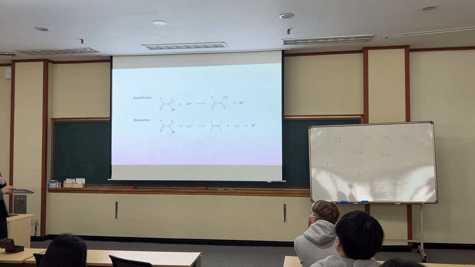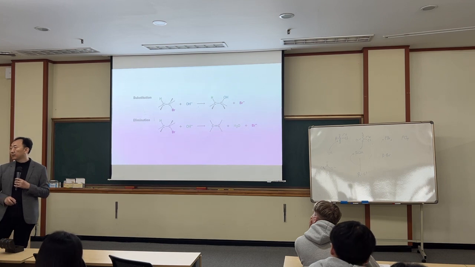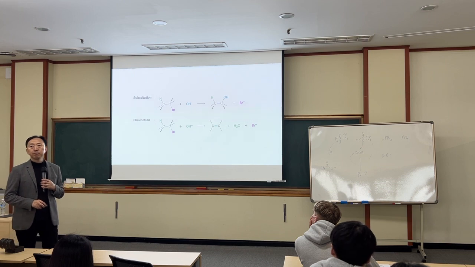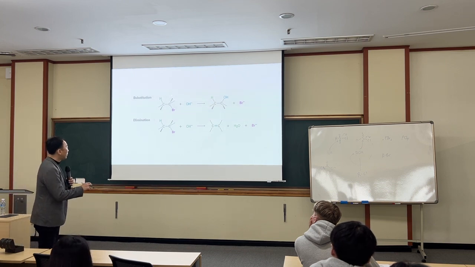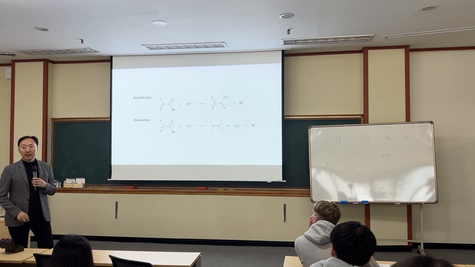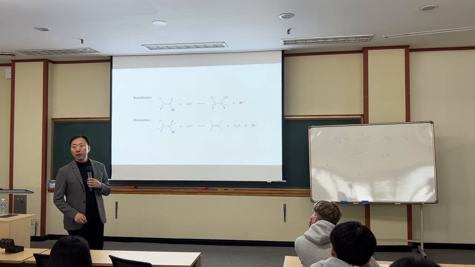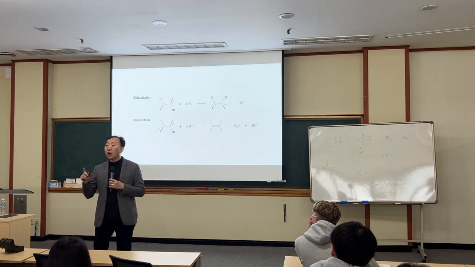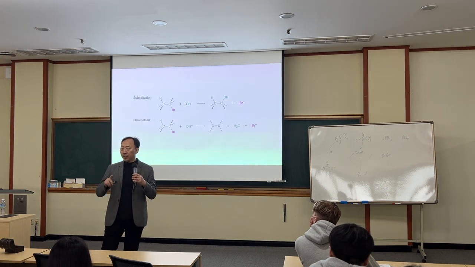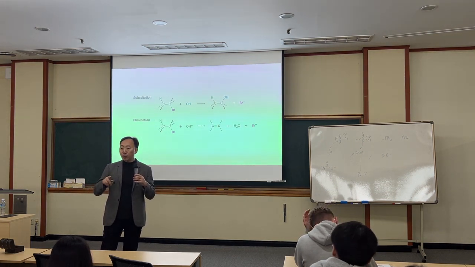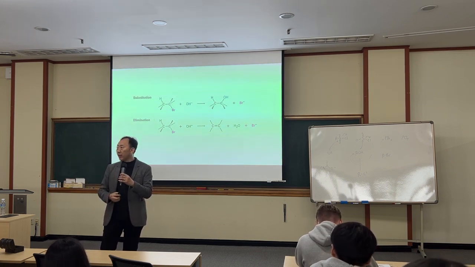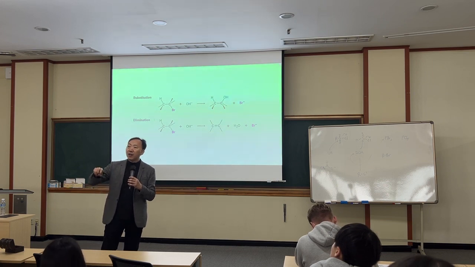Because this is also a base, and this one is involved in the reaction rate. Okay. SN2 and E2. We are going to learn E1 on Thursday. In E1, the intermediate is the same as SN1. What is the intermediate? Carbocation. From the carbocation, which has a plus charge, it has two options. One option is to meet with the nucleophile, half and half, either direction. The other option is that it gives up one proton.